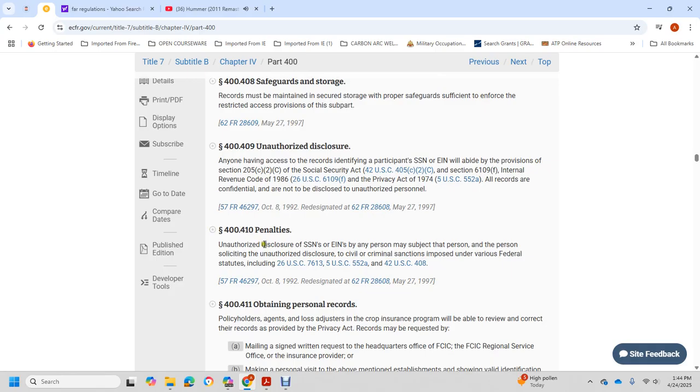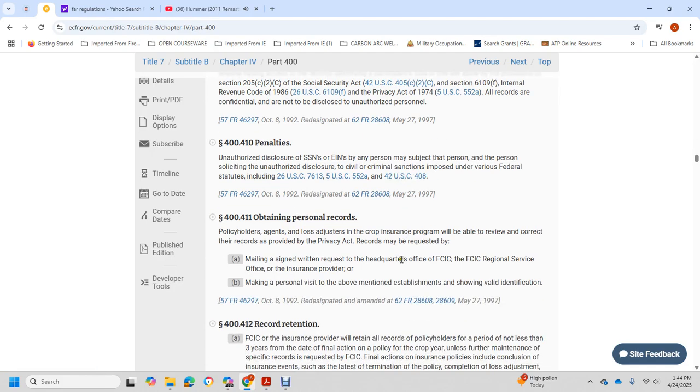400.410 Penalties. Unauthorized disclosure of the SSN or employee identification number by any person, or soliciting unauthorized disclosure, may subject the person to civil and criminal sanctions imposed under federal statute: Title 26 U.S. Code 7213, Title 5 U.S. Code 552a, and Title 42 U.S. Code 408.